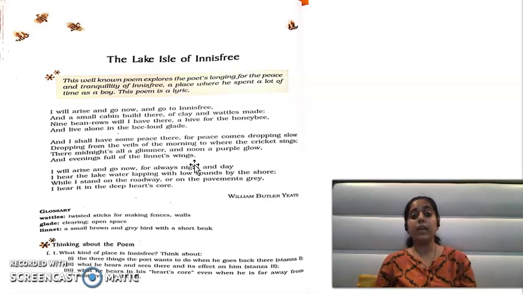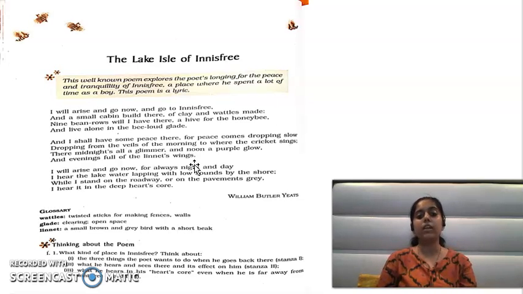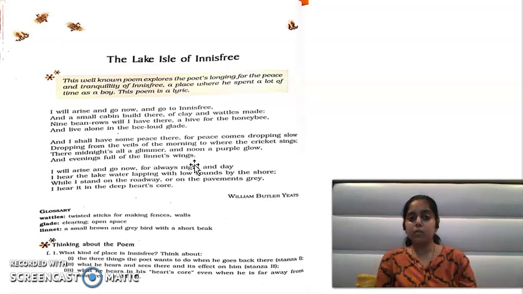Okay, so the poet here explains how the afternoon is. Afternoon is having a purple glow. How the midnight is. Midnight is very shimmery, very glowing, having a glimmer. And how the evenings are full of linnet wings. The evenings are having so many birds. There are so many birds in this lake. And how is the morning there? Morning comes very slowly, and morning जो है वो morning से लेके रात तक वहां पे बहुत peaceful है, बहुत peace है, बहुत शांति है.